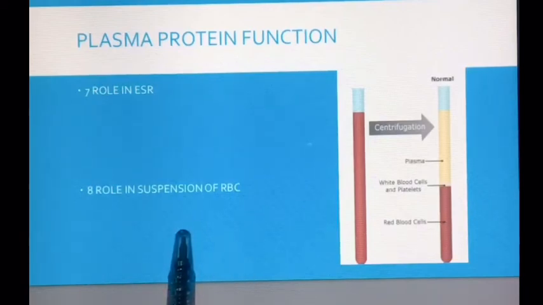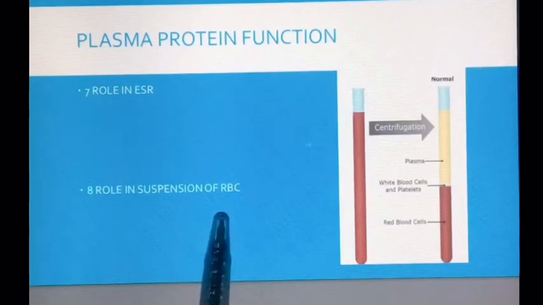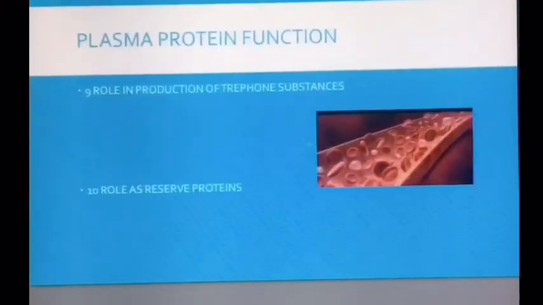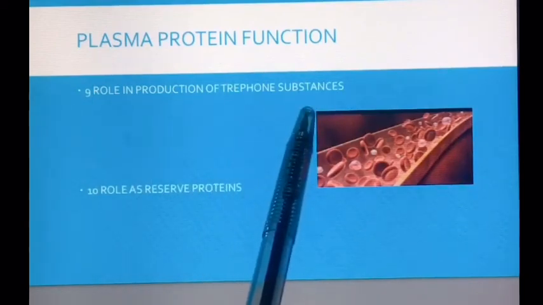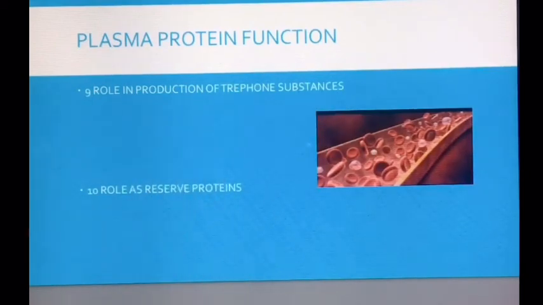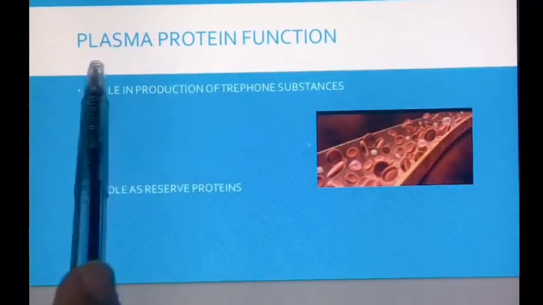This property of RBCs is called suspension stability. Globulin and fibrinogen help in the suspension stability of RBCs. The ninth function is role in production of trephone substances. The trephone substances are necessary for nourishment of tissue cells in culture. These substances are produced by leukocytes from the plasma proteins.